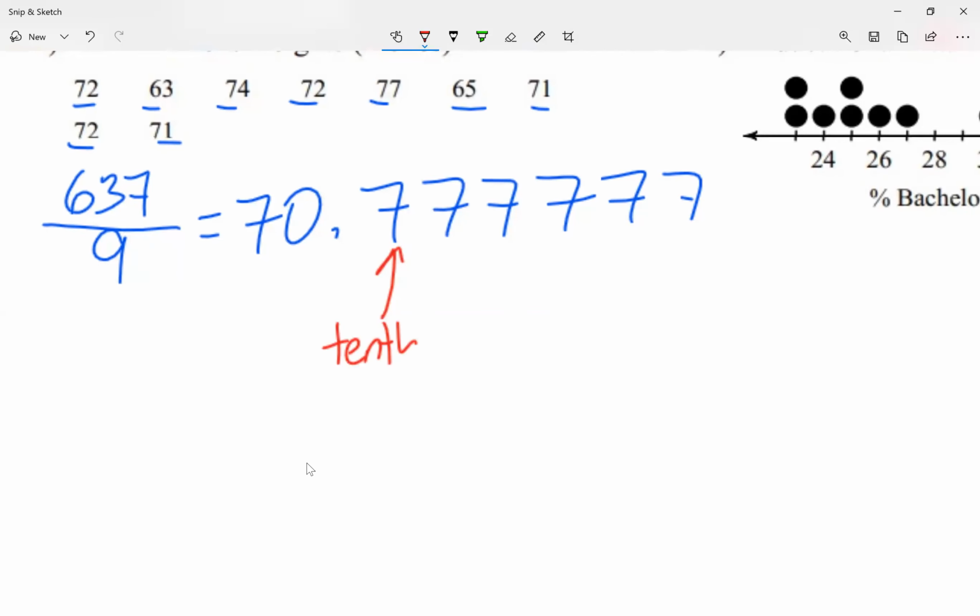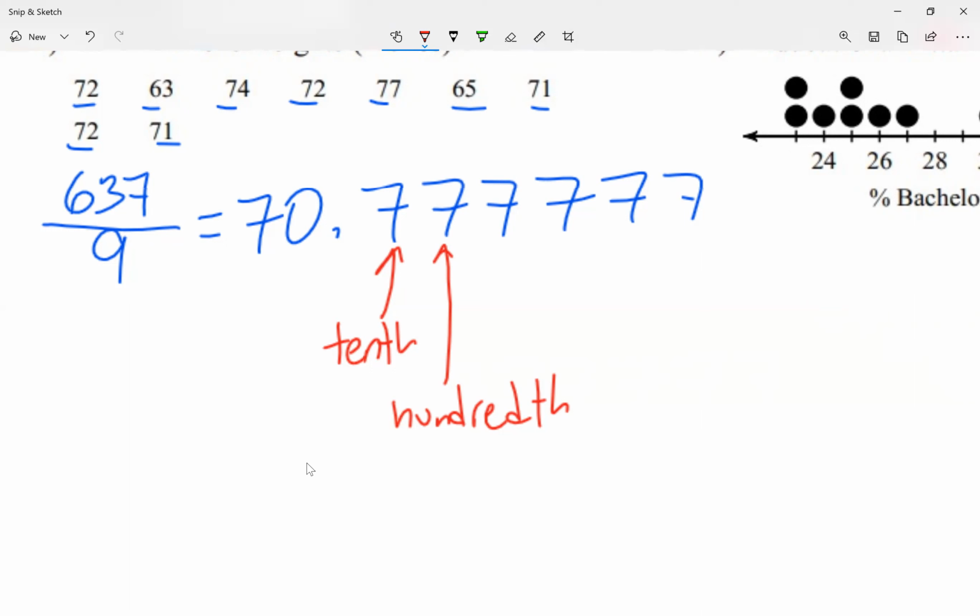So 1 decimal place. If I say 2 decimal places, we call that hundredth. The third decimal place will be thousandth, and then 10,000th, and so on. In this case, because it doesn't specify, let me go to the nearest hundredth.